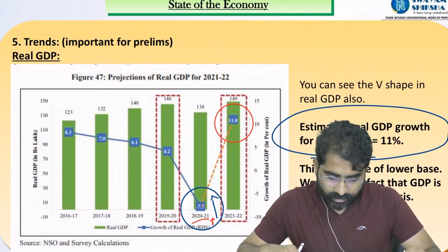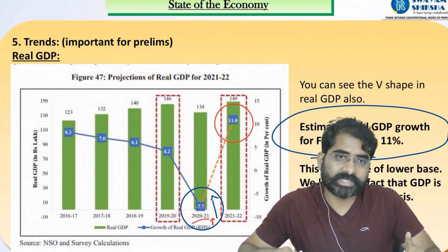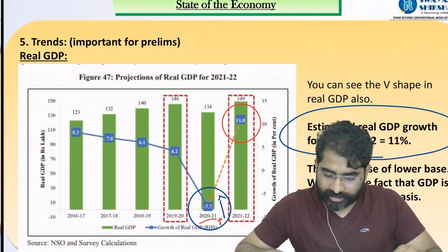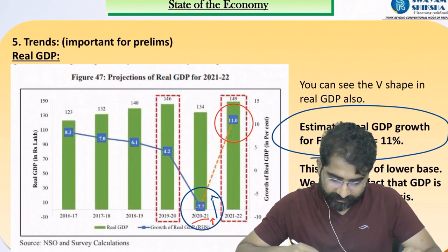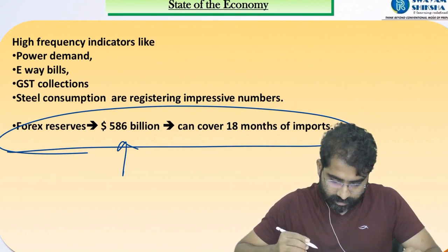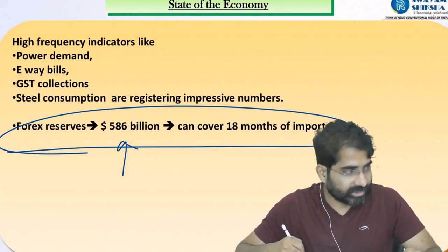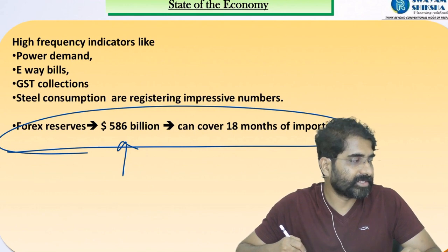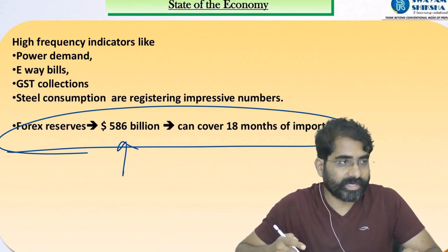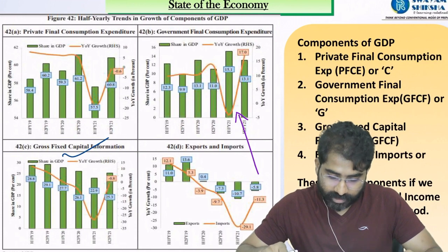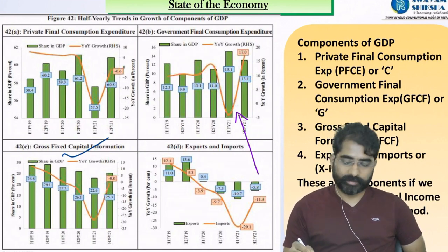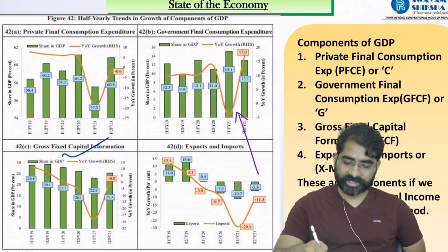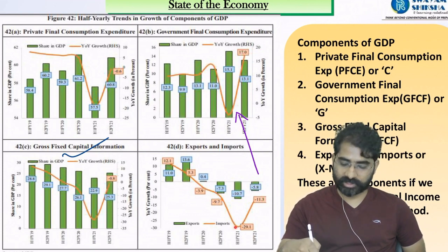Okay. So one is there can be an economic survey question asking V-shaped economy, K-shaped economy. What is K-shape? What is V-shape economy? You should know. Okay, so this we talked about yesterday. You can see the forex reserve during the Corona period also was $586 billion. It can almost cover 18 months of import. Okay, so if you see V-shape, yesterday I showed you C plus I plus G plus X minus M with respect to all the factors in the economic survey, we could see a V-shaped recovery. Okay, so this is what is V-shape.